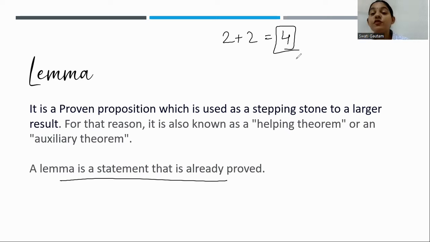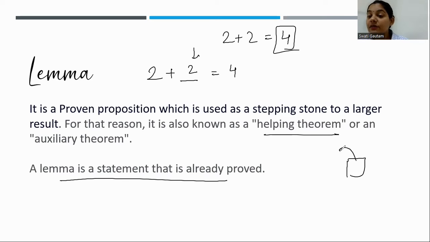If I'm saying 2 plus something is equal to 4, the answer is always 2 only. 2 plus 2 is always 4. That is a helping theorem, you can say. So something is already proved and you are using it for another purpose, right?